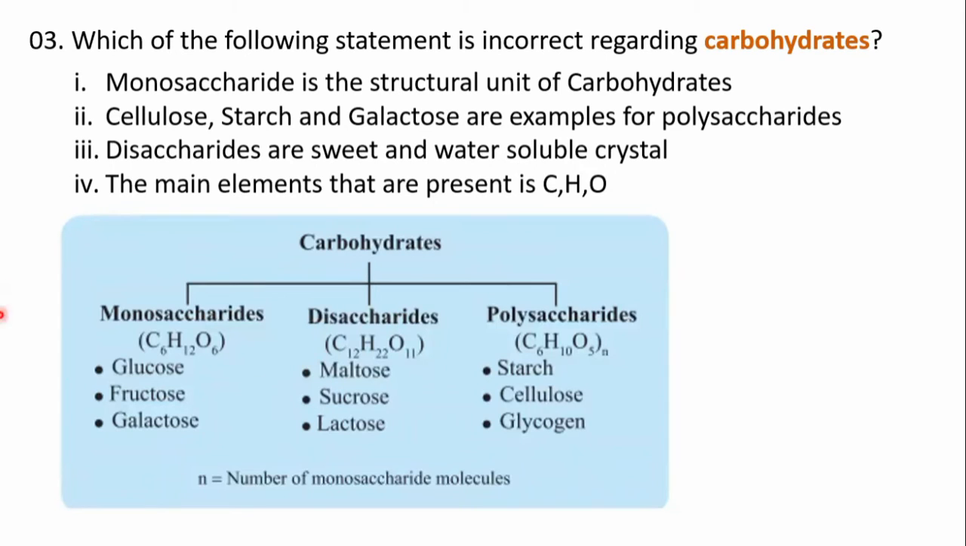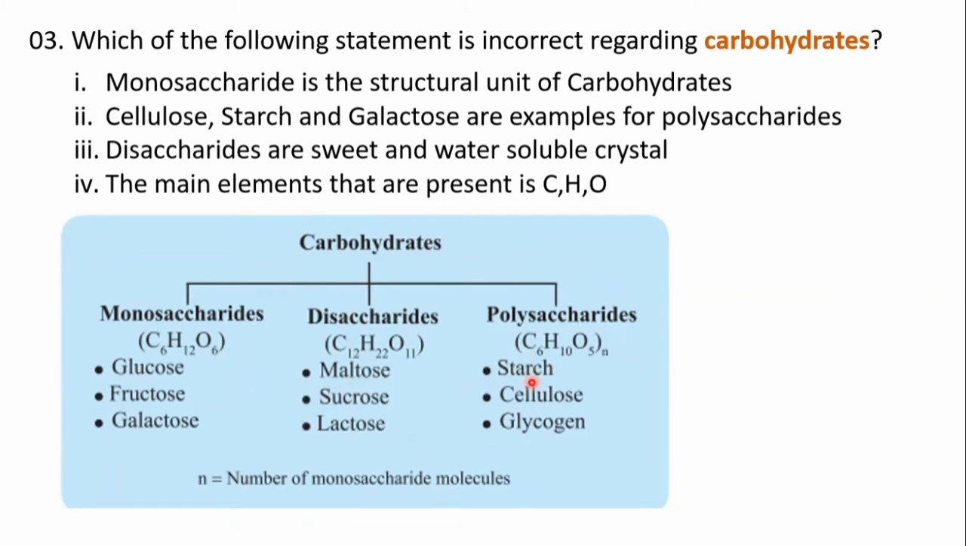When you see monosaccharide, mono means one, that is what we call a simple sugar. Saccharides means sugar, so monosaccharide is a single or simple sugar. Di means two. Disaccharides mean combinations of two sugars. Then poly means many, so a combination of many sugars forms the polysaccharide. Examples for monosaccharides are glucose, fructose, galactose. Then disaccharides: maltose, sucrose, lactose.